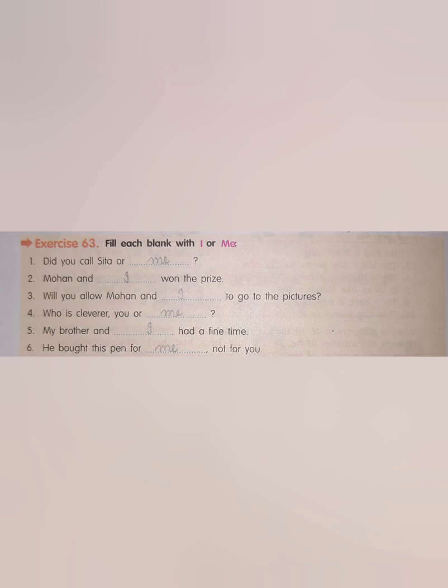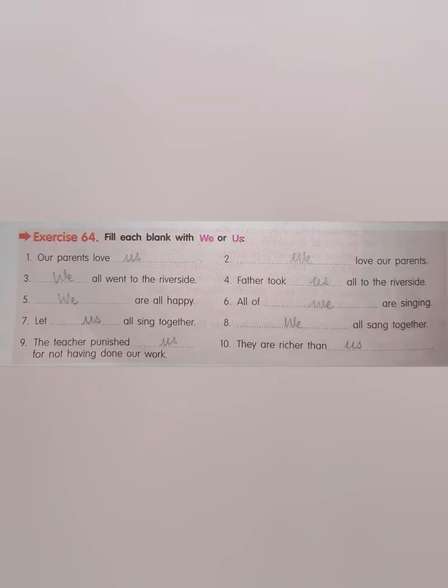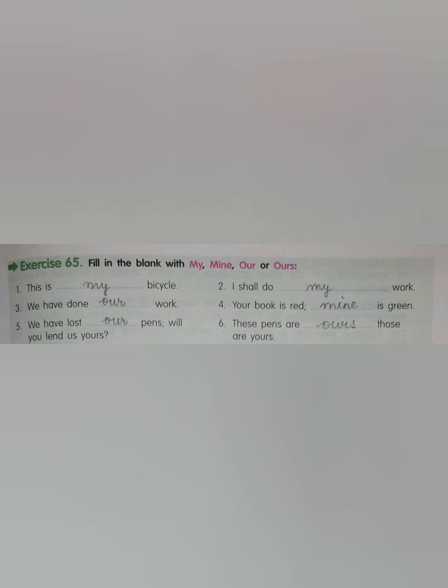Next exercise, fill each blank with we or us. In this exercise, if we have blank before verb, then we have to use subjective case of pronoun, we. And if we have dash after verb, then we have to write the objective case of pronoun, that is us. In number 7, let dash all sing together. Let is also a verb, so we have to write us after let. Is it clear?